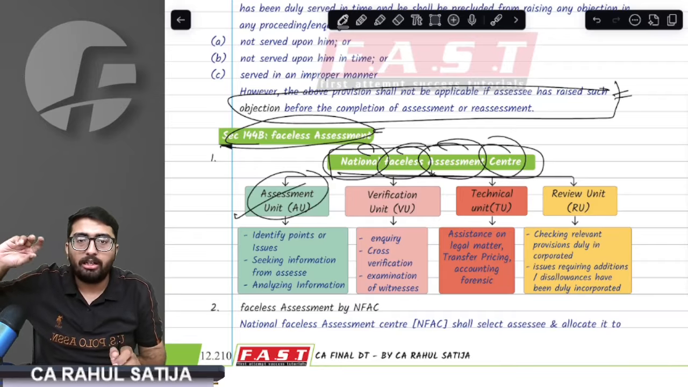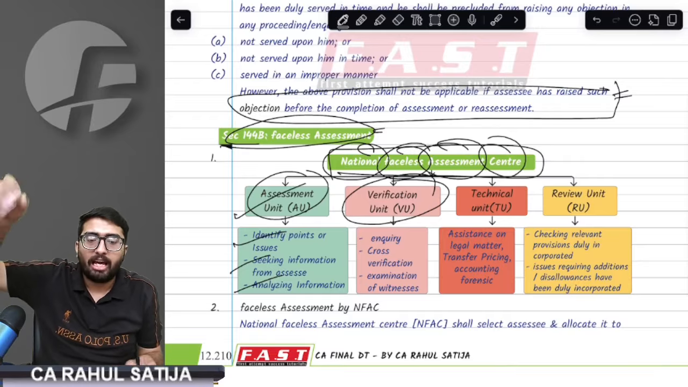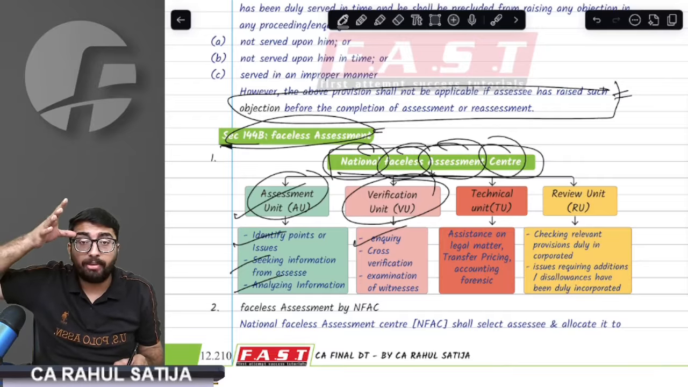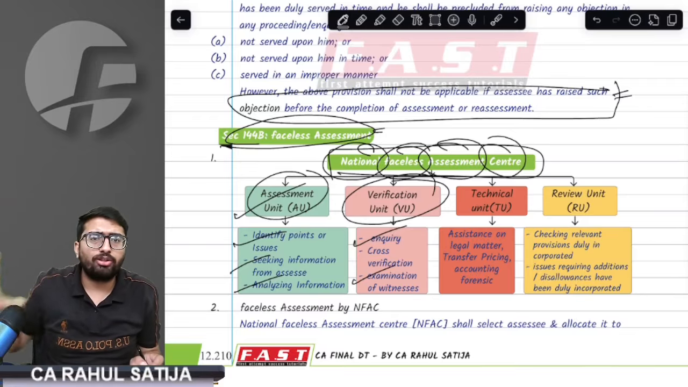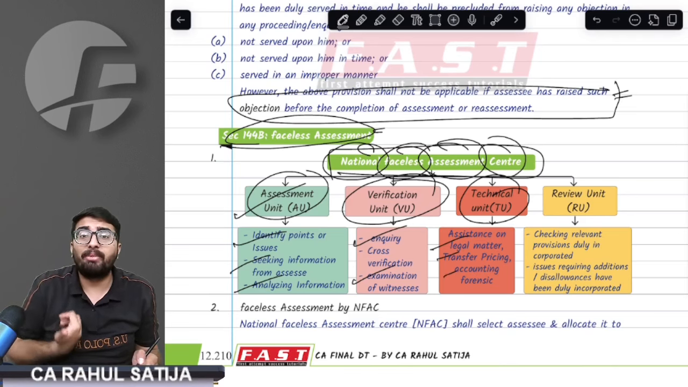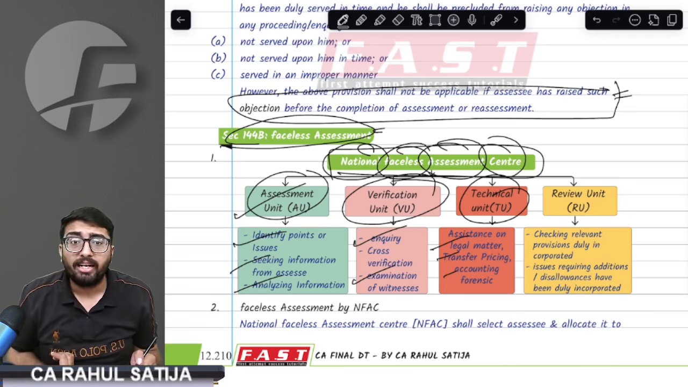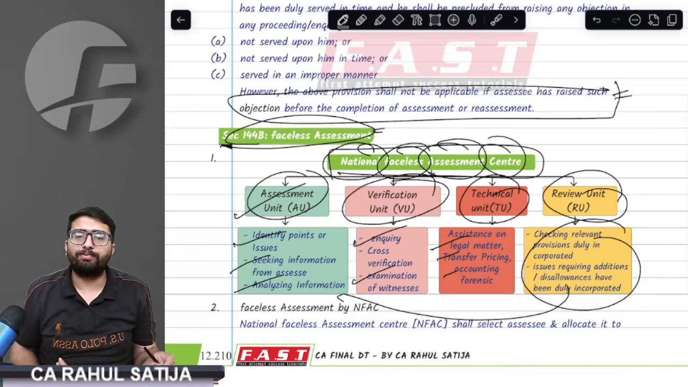That is the assessment unit, which would actually do the assessment. There is a verification unit. If any verification is required, cross examination of any evidence or witness testing, whatever they want to do, the verification unit would do. Any transfer pricing matter, legal matter, or other technical matters required, then the technical unit would help. Any checking related work would be done by the review unit.